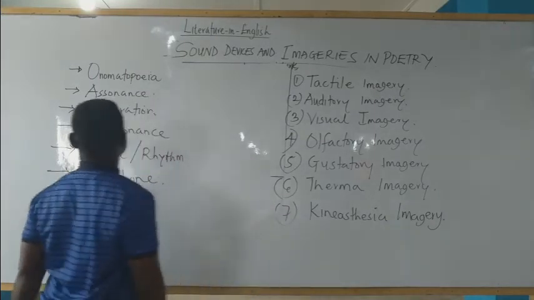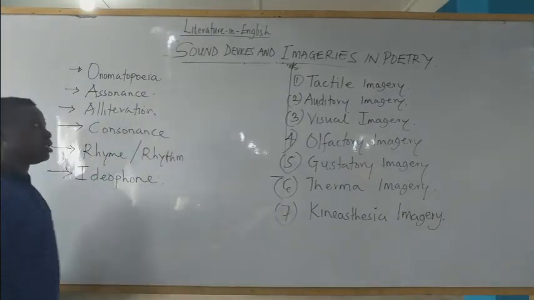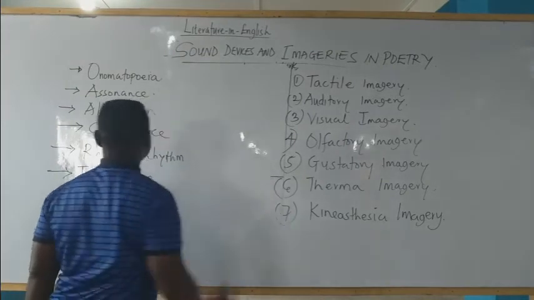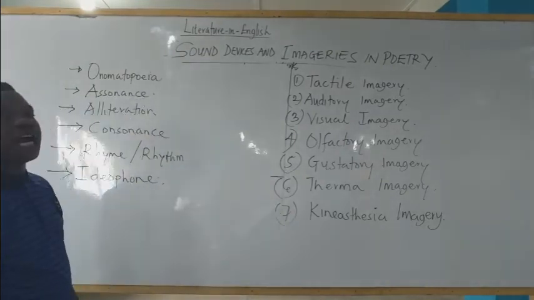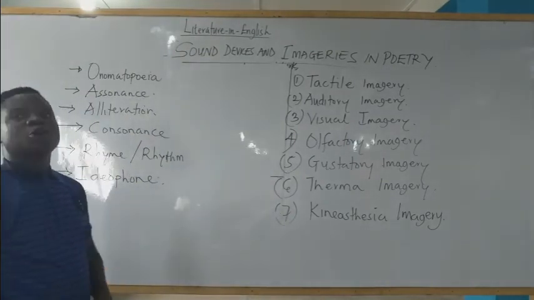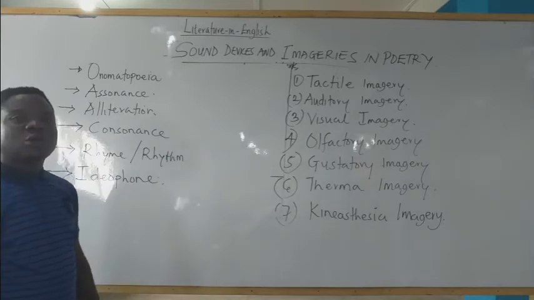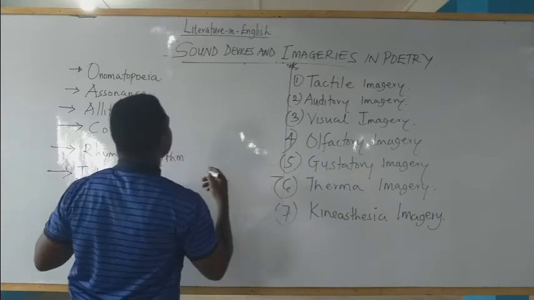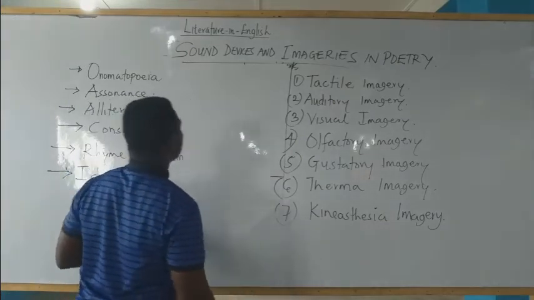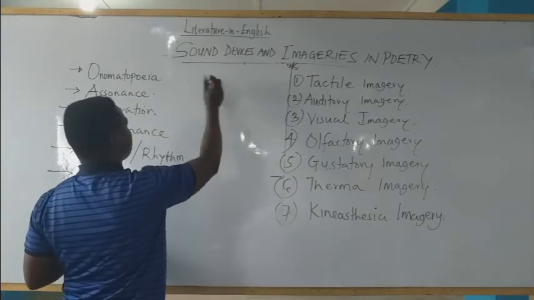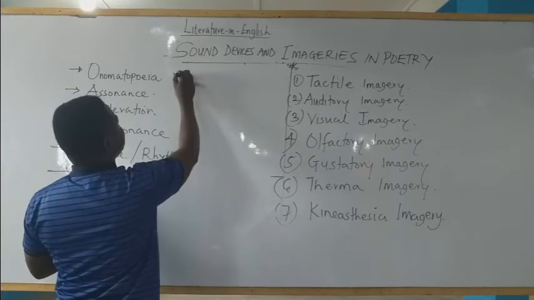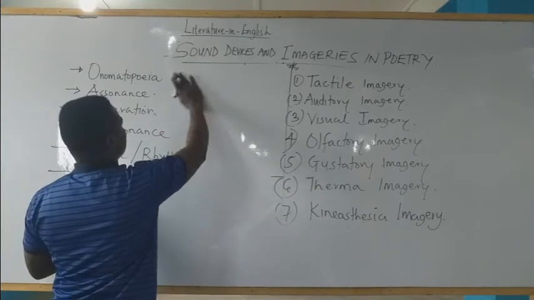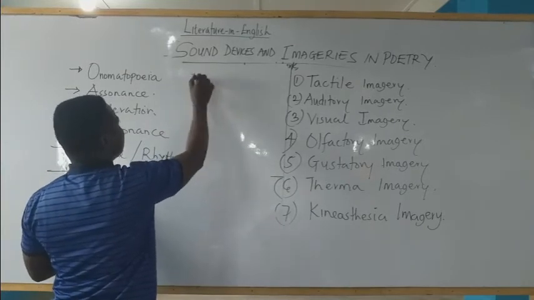That gives us an instance of assonance. Example, look at this poem, Richard Cory, written by Edward Arlington Robinson. Line one said, "Whenever Richard Cory went downtown." What I want to use there is downtown.